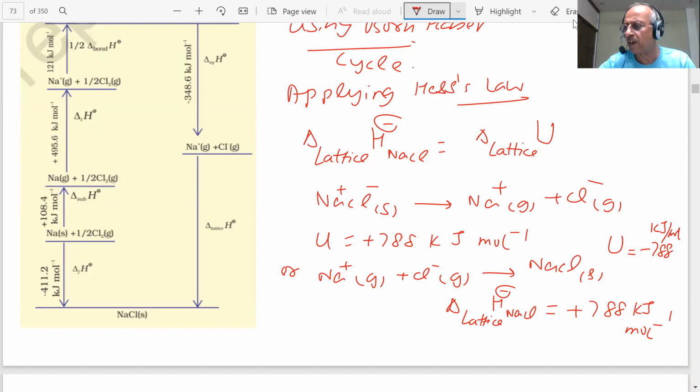So this is what we mean by lattice enthalpy and the Born-Haber cycle. Then I will meet you in my next class, and we will start solving questions which are coming for competitive exams for different chapters, whatever is in our course.